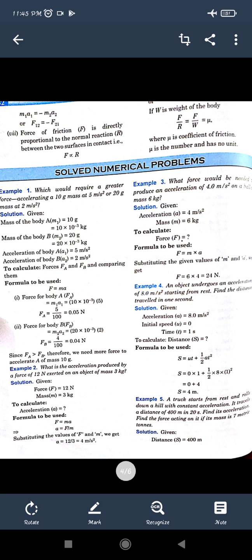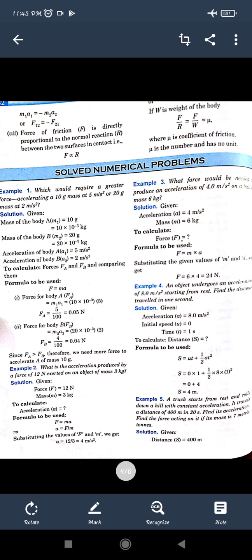Similarly, see the next question: a truck starts from rest, again u will be 0, and rolls down a hill with a constant acceleration. It travels a distance of 400 meter, so s is given, and time 20 seconds is also given. We have to find that constant acceleration and also the force. For force it will be mass into acceleration. So first we have to find the acceleration, and then on putting this value in the force formula we can find the force value.